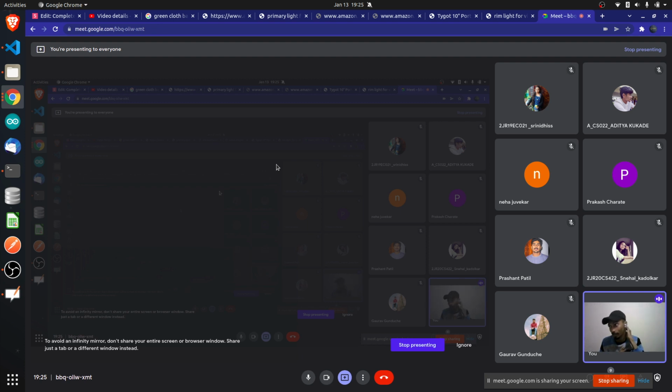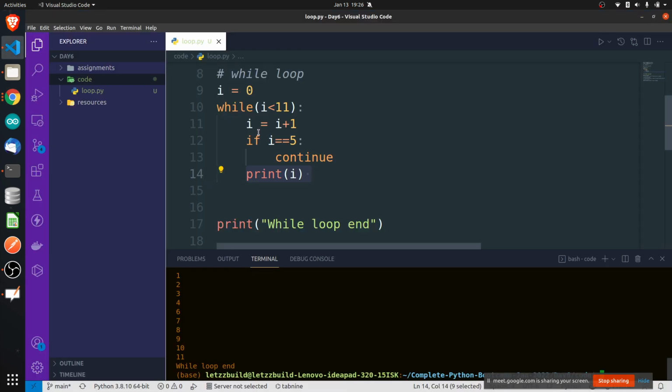When I skip the current iteration, whatever lines are available inside the while loop, and remember, concentrate here, these are very important lines: whatever lines are written below the continue statement, or below the if condition you write before continue, right? So whatever lines inside the while loop are below the continue statement will be skipped for that particular iteration, but the lines above will be executed as they are.